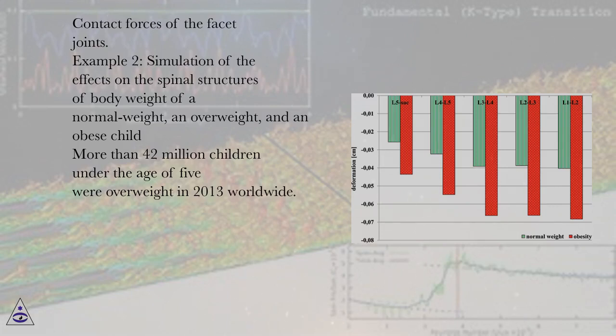contact forces of the facet joints. Example 2, simulation of the effects on the spinal structures of body weight of a normal weight, an overweight, and an obese child. More than 42 million children under the age of 5 were overweight in 2013 worldwide.